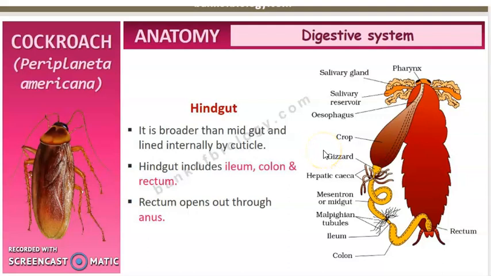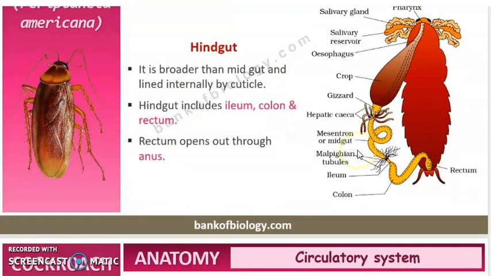So if you see about the cuticle here, children, which they have mentioned, in the alimentary canal of cockroach, cuticle is present in the hindgut region, that is the last part of the alimentary canal, and also in the inner lining of the foregut. But midgut does not have cuticle. Keep that in mind, it is important. The anterior portion and the posterior portion of the alimentary canal has the inner lining which is called cuticle, but the middle portion does not have cuticle. Okay, so this is about the digestive system.